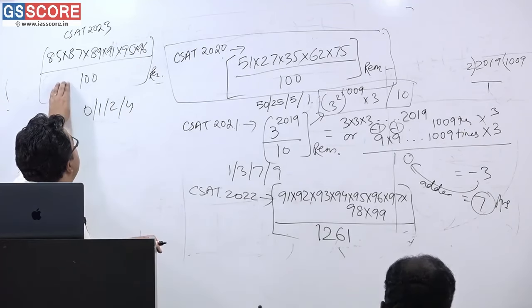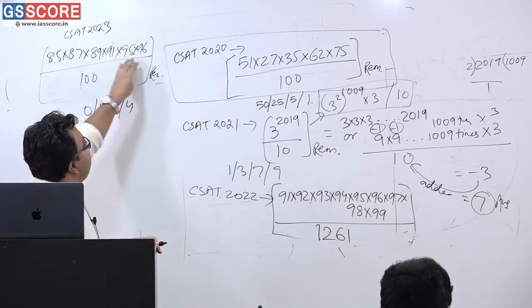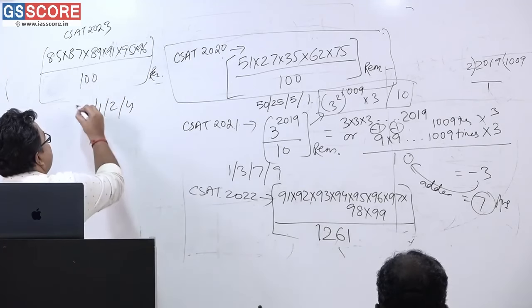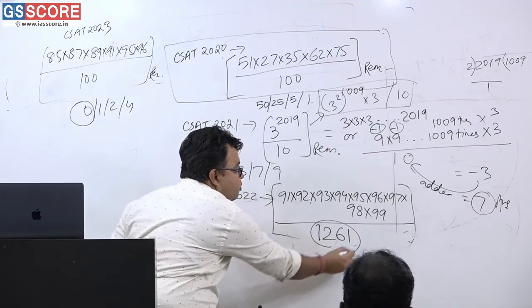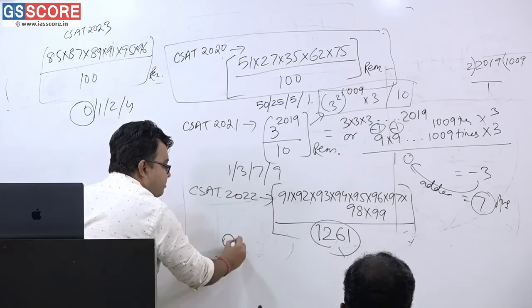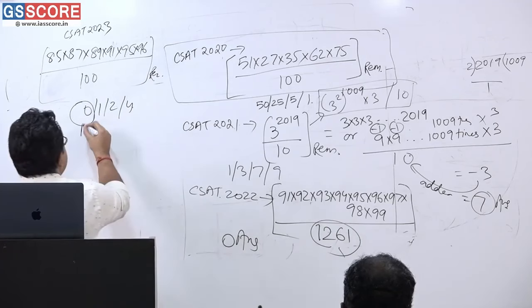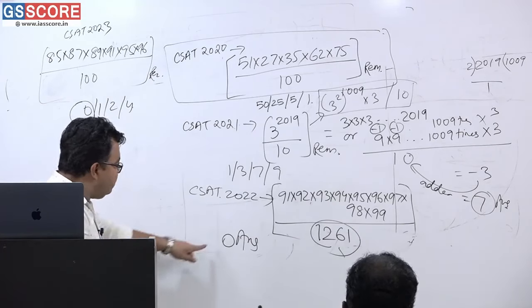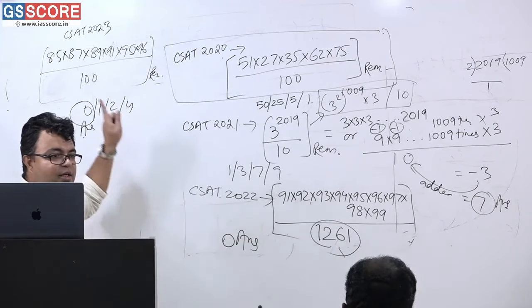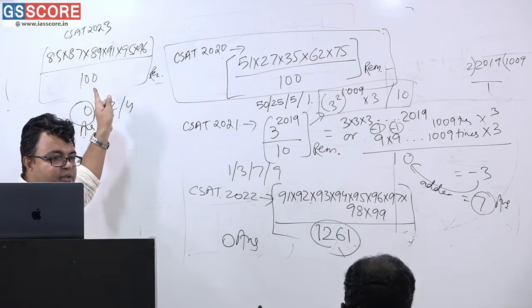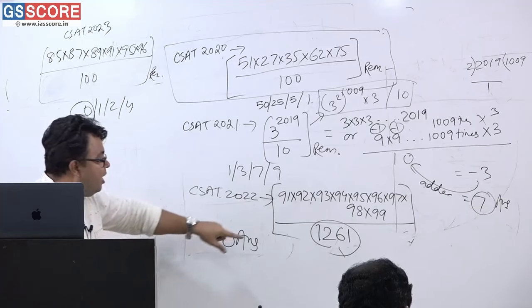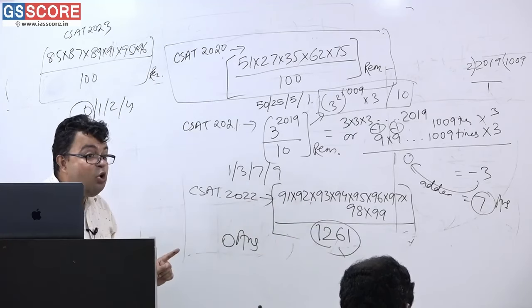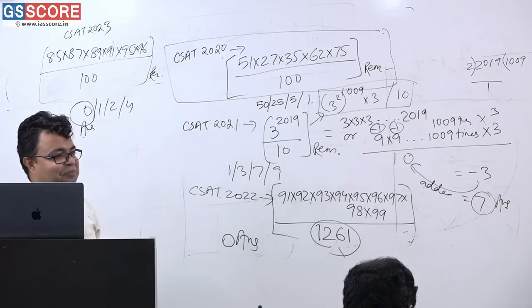Now, see here. This is what? Completely divisible by 100. 0 is the answer. This is completely divisible by 1261. So 0 is the answer. 0 is the answer. You are seeing one thing. The system is getting repeated. The pattern is getting repeated. This pattern of question. Everything is divisible. How? That you have to decipher.